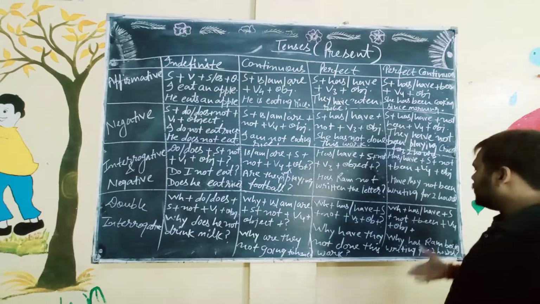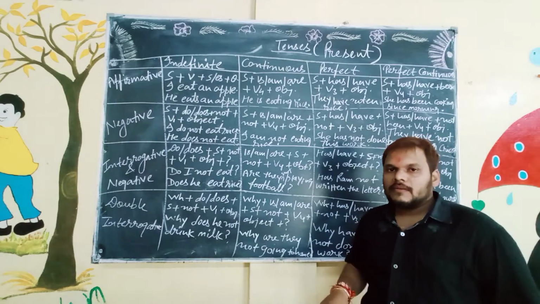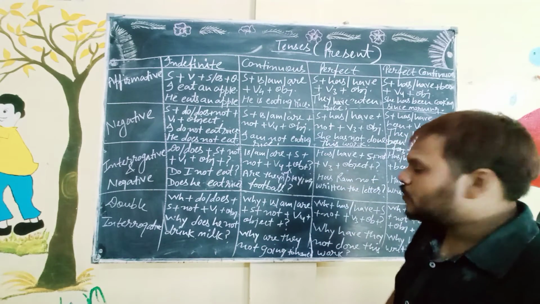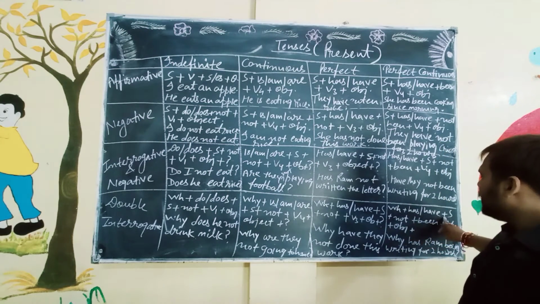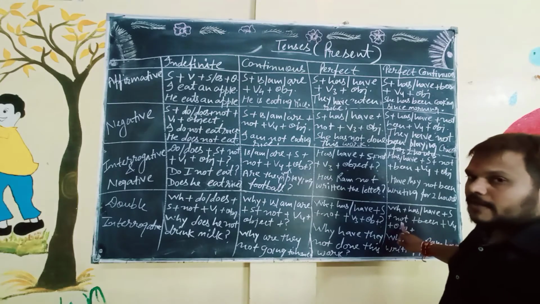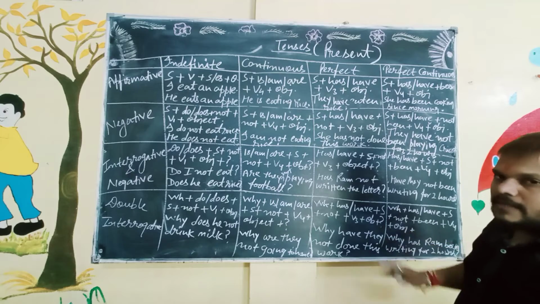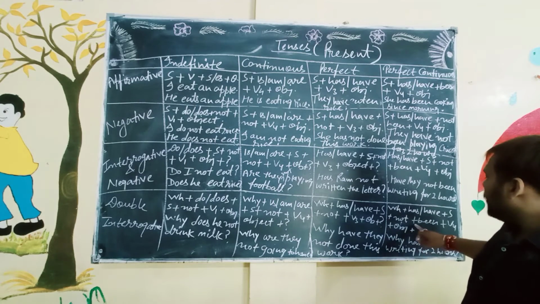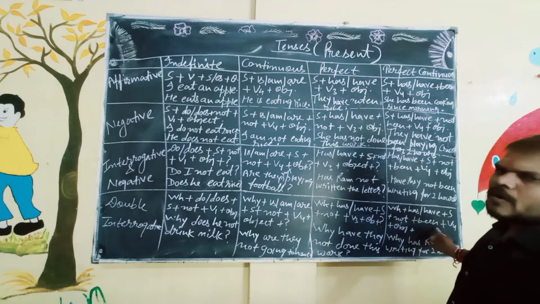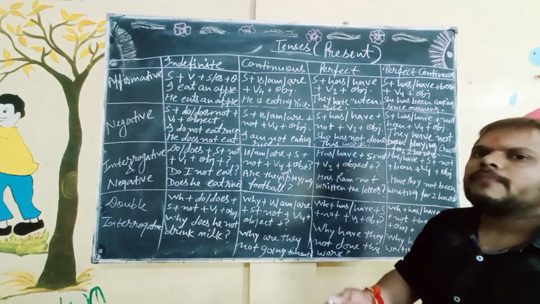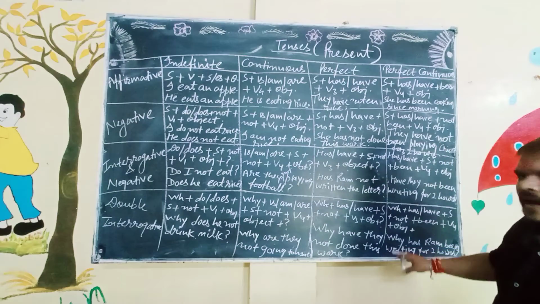Now, last, double interrogative. As I told you before, at first I have to write the question words. If the question words are given in the middle, I have to write at first the WH words before has and have, then subject plus not, if the sentence is in negative too, otherwise we will not use it, plus been plus fourth form of the verb plus object, plus for or since with the period or point of time, if the time is given, otherwise no need.